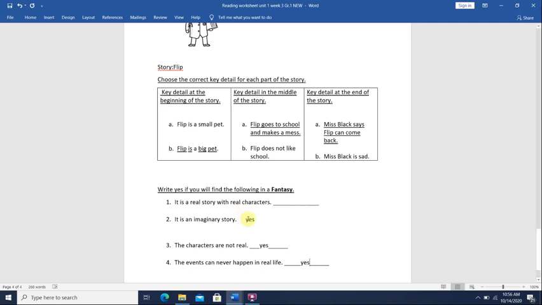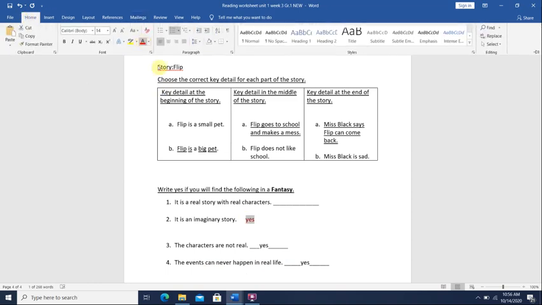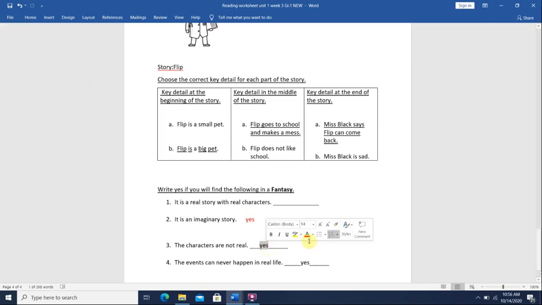In a fantasy, the story is imaginary, made up in the author's mind. The characters are not real. The animals or the people in the story are not real. The events can never happen in real life. Yes, you can never see something from a fantasy story in real life. You can never see a cat have a pig for a pet. You can never see a squirrel go to the city and buy a hat and visit a museum. You can never see a girl have a pet dinosaur.